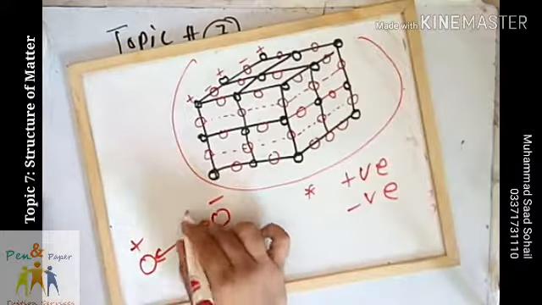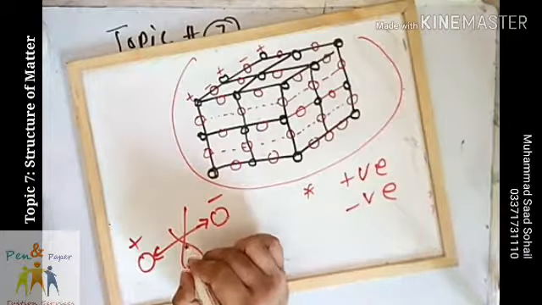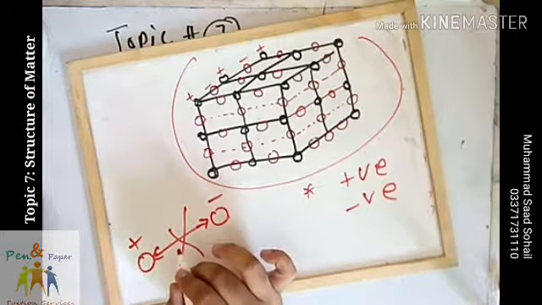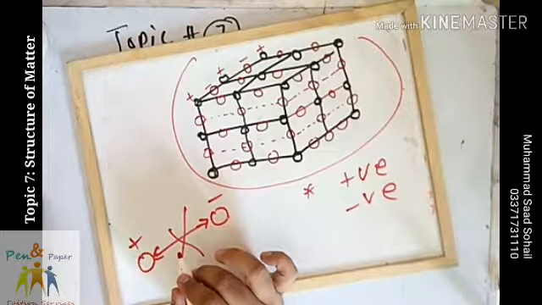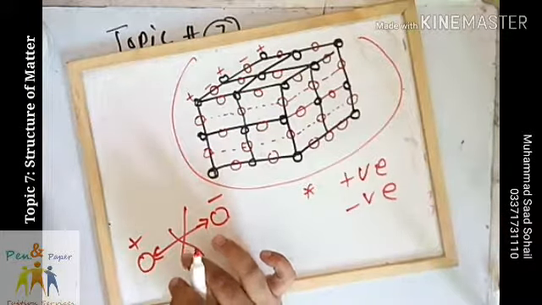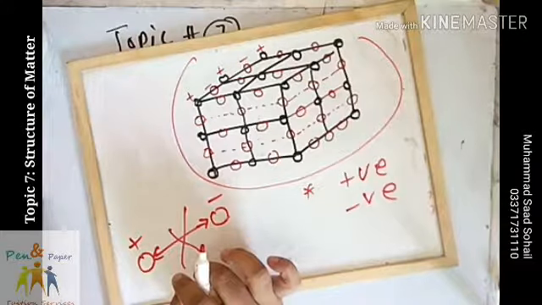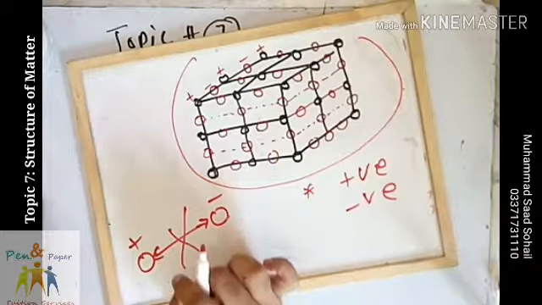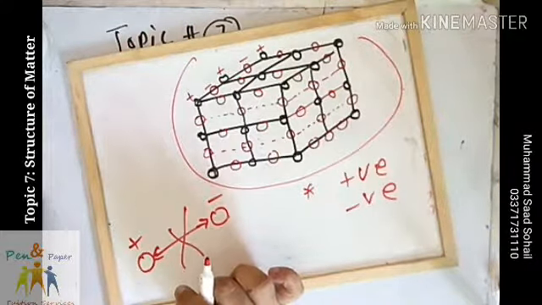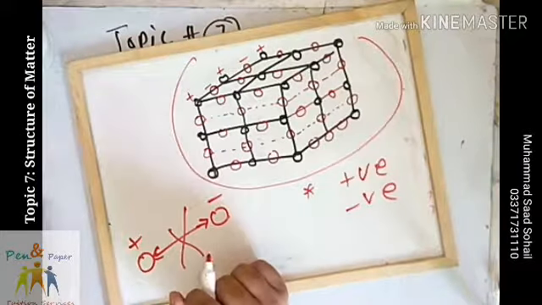So in order to overcome this force of attraction, in order to melt it or boil it, you need to provide a lot of energy to overcome this strong force of attraction which holds the ions in the lattice together.